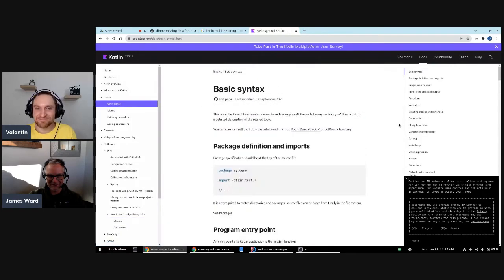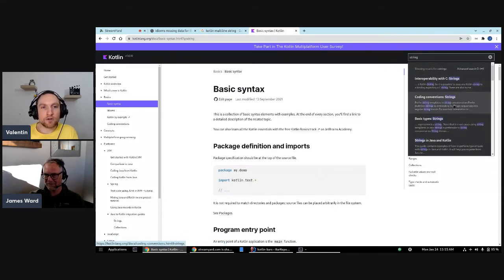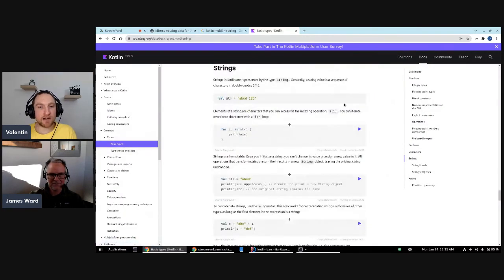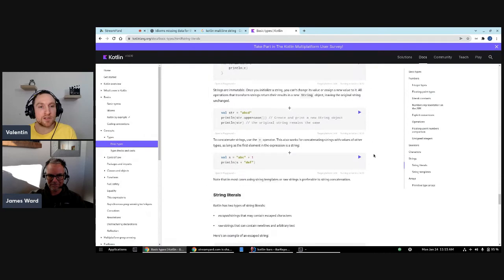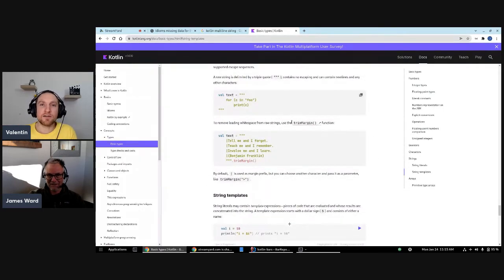Like it'd be interesting to see, if we go into basic syntax, is there going to have to be a string syntax or something? I think the Google search button did not take us to the place that I would kind of expect us to go. However, if I'm not wrong, kotlinlang.org is a website maintained by JetBrains themselves, and so we can regard this documentation website as authoritative enough. Is that right? Yep.